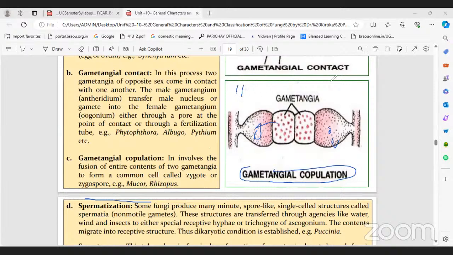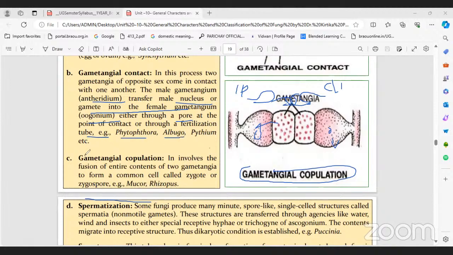They are formed from the mycelium as bulb-like structures. Later, these increase in size. In the next step, the cells increase, and finally both attach to each other. Later, the wall between them dissolves. As a result, both nuclei exchange. And then what happens? The male gametangium, the antheridium, transfers the male nucleus or gamete into the female gametangium, the oogonium, either through the pore or the point of contact, or through a fertilization tube, which some genera form. So they enter the female one through the fertilization tube or the pore.